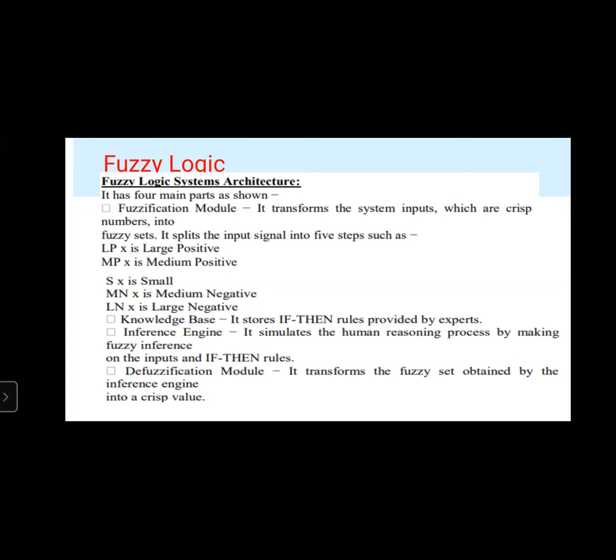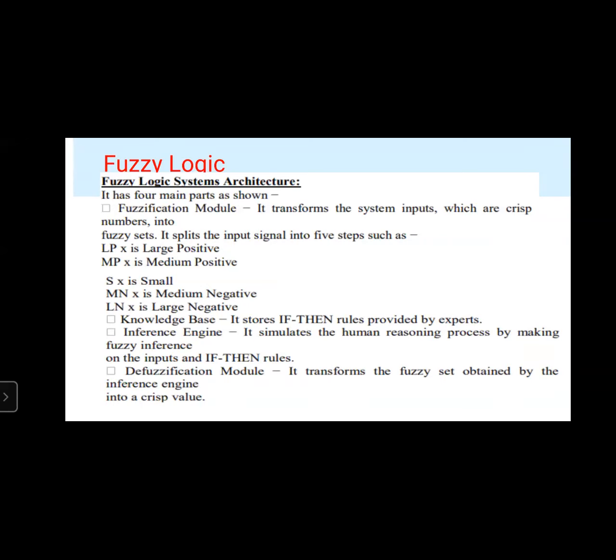The inference engine simulates the human reasoning process by making fuzzy inference on the inputs and if-then rules. That means by using the if-then rules, it is going to process the reasoning, and based on the input, it is going to apply the if-then rules and take the decision.